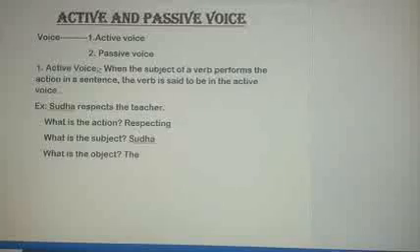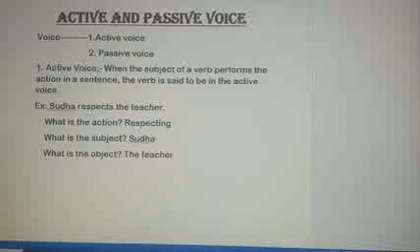Definitely you will answer the teacher. So, my dear children, this sentence is in active voice. In this sentence, Sudha is the subject who performs an action, that is respecting. To whom does she respect? She respects the teacher. So, the teacher is the object in this sentence.